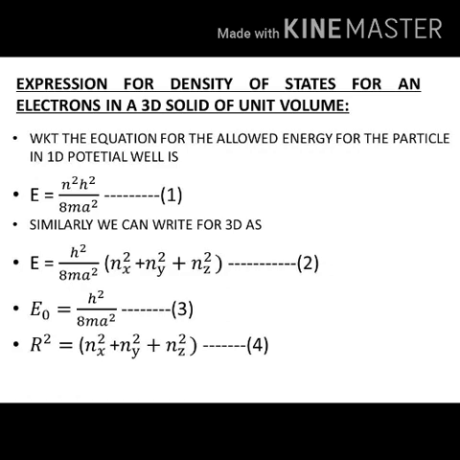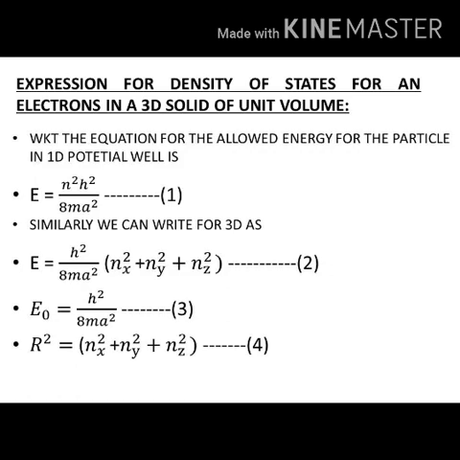Call this equation 1, which we have already discussed in module 1, the application of the Schrodinger equation to the infinite potential well. So E equal to n square h square divided by 8 m a square is the allowed energy value for a particle in a one-dimensional potential well.